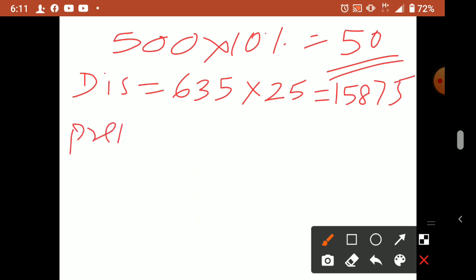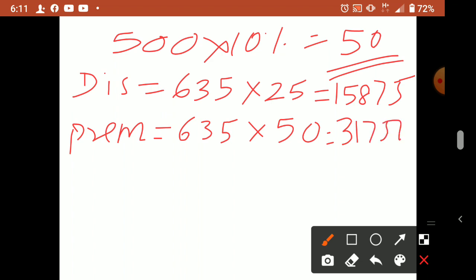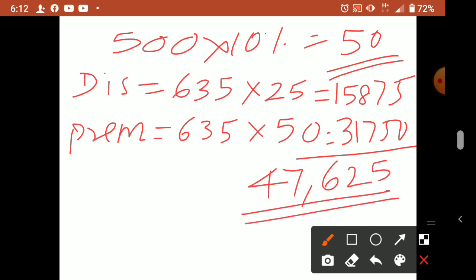Next is premium. Premium is 10%. So 635 into 50 will come to 31,750. So both of these are a loss for the company. Issue time discount and redemption time premium, both are a loss for the company. So these both losses we have to debit in the journal entry. The journal entry was already discussed in the previous class. 47,625 is the total loss for the company.